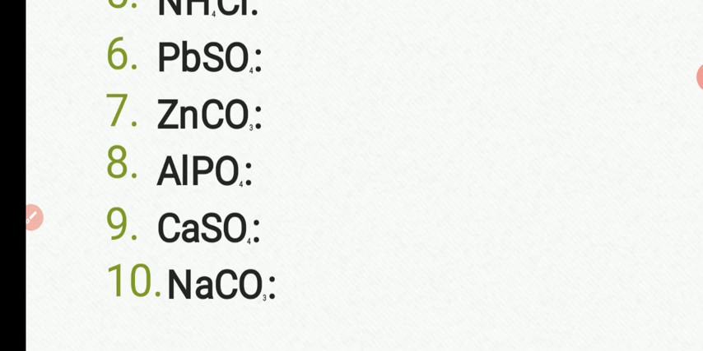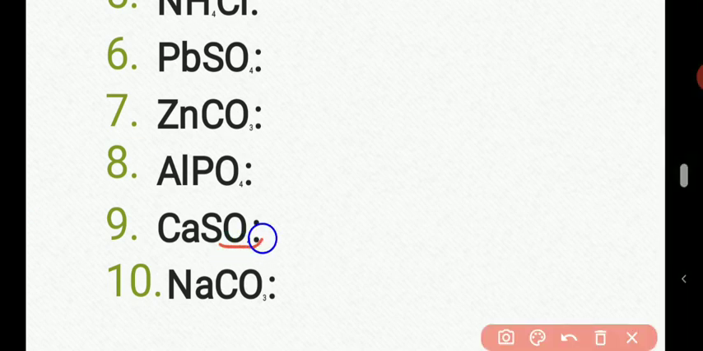Number 9 is a sulfate salt. Now check. Sulfate salts, are they all soluble? Are they not all soluble? You check sulfate salts. If they are not all soluble, what are the exceptions? Is calcium part of the exceptions? So you check by yourself.